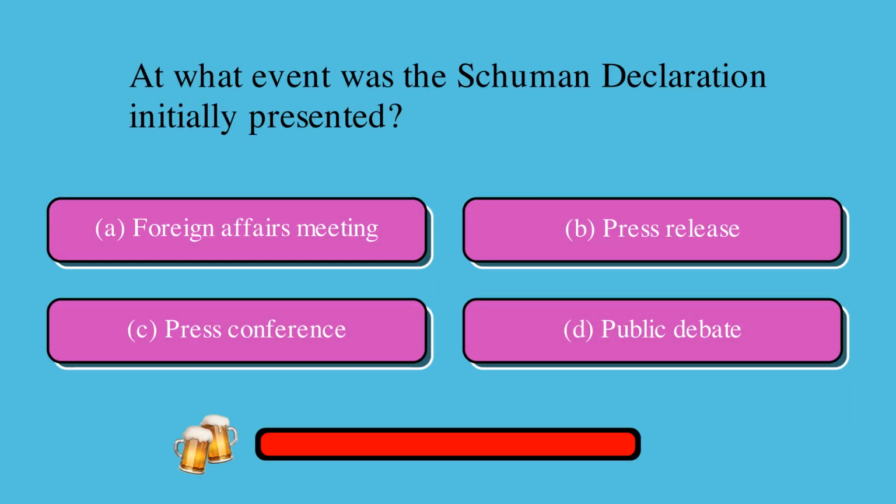At what event was the Schuman Declaration initially presented? Is it A, foreign affairs meeting, B, press release, C, press conference, or D, public debate? The correct answer is C, press conference.